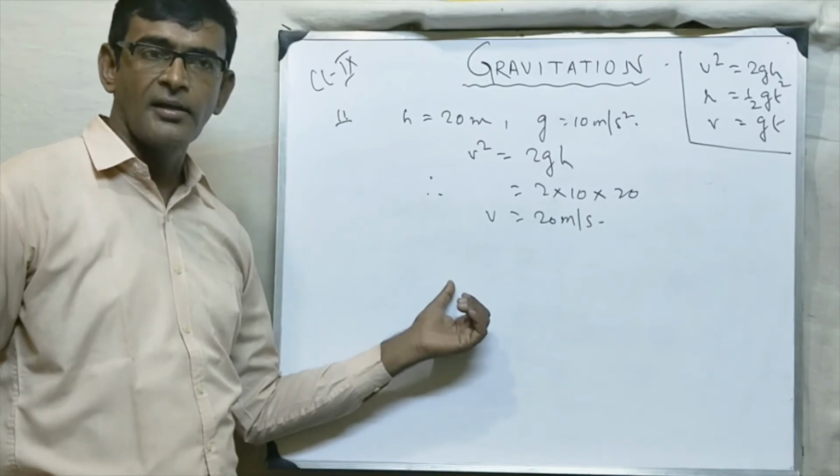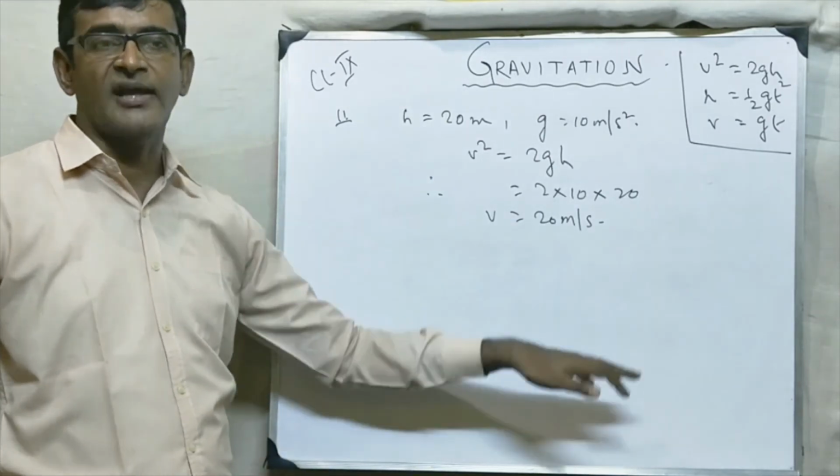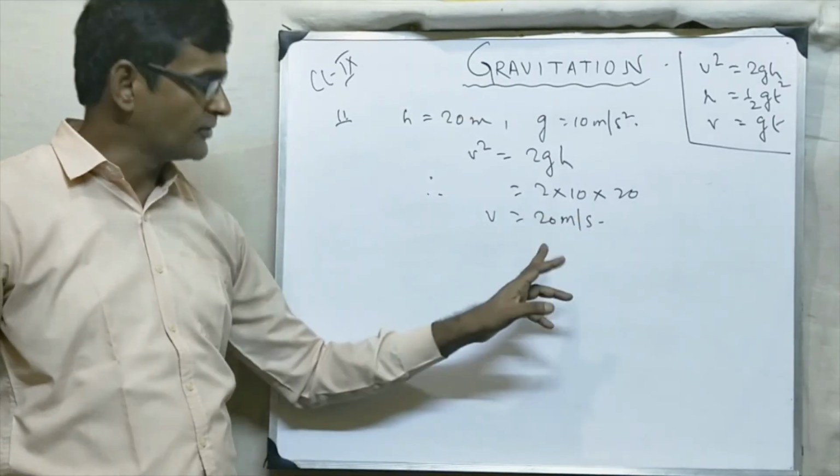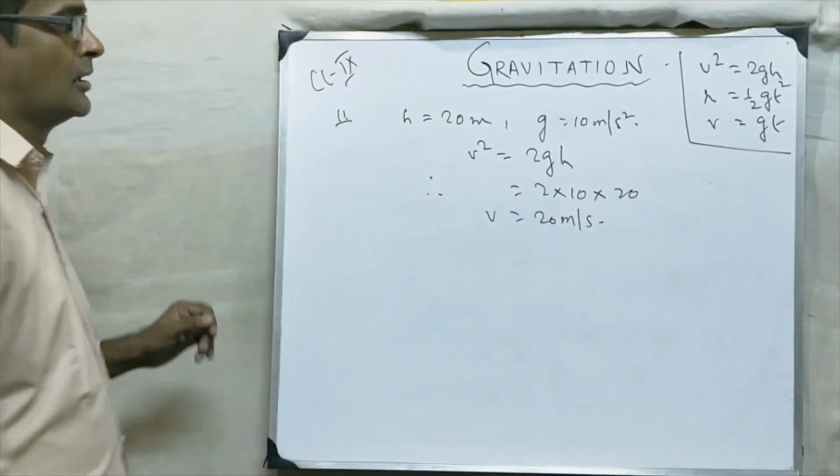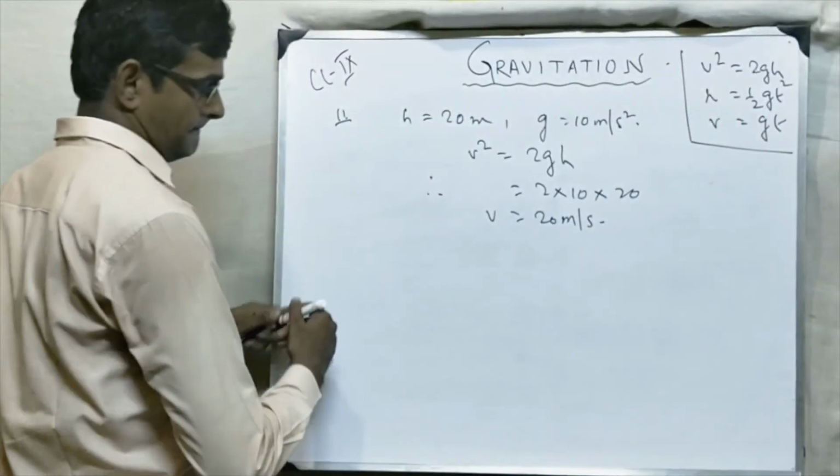Second, क्वेश्चन पूछा है, by which speed the body will strike the ground. तो बॉडी will strike the ground, फिर से वही आंसर होगा. तो दोनों केस में एक ही आंसर होगा. अब टाइम पूछा है, तो we will apply this second formula.